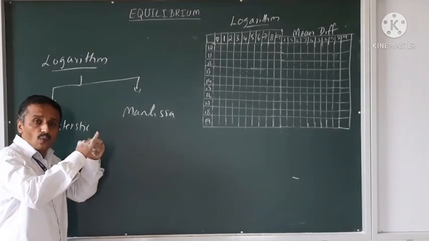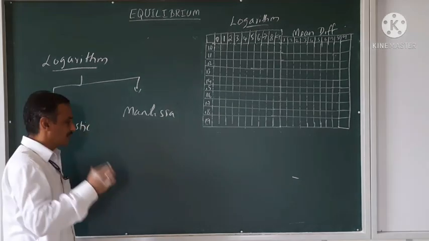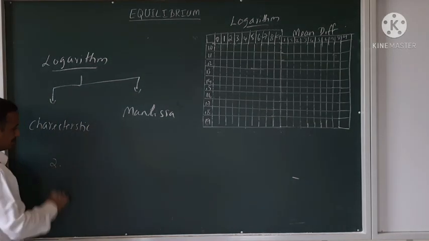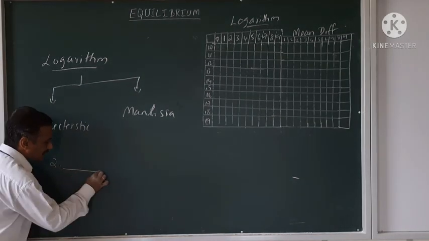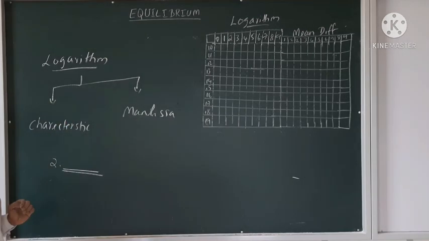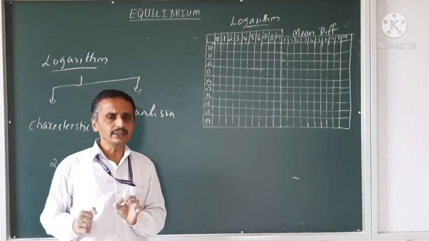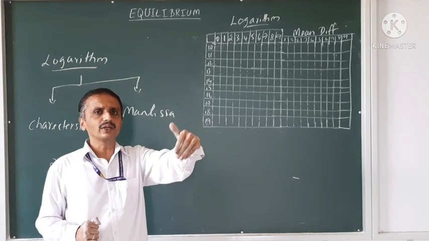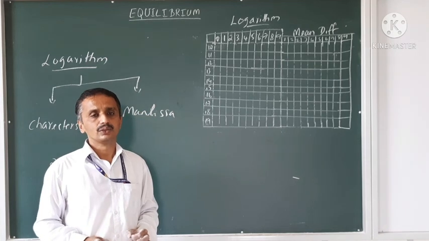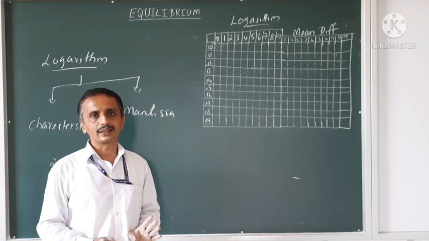Now, after writing the characteristic, I have to write a decimal. Then, after the decimal, what I write will be the mantissa part. After the characteristic, write the decimal point. Then, what you write will be the mantissa. To know that, you have to open the logarithm book.